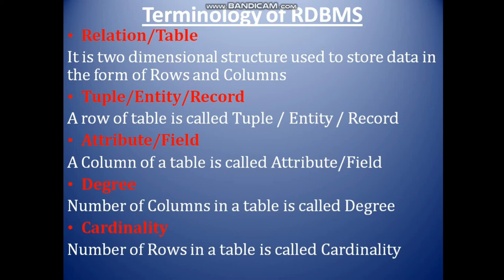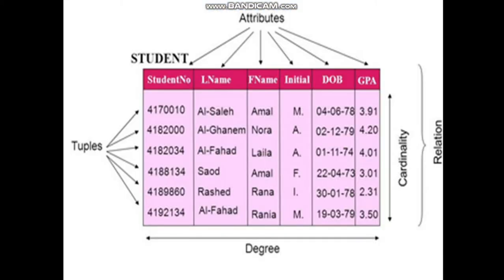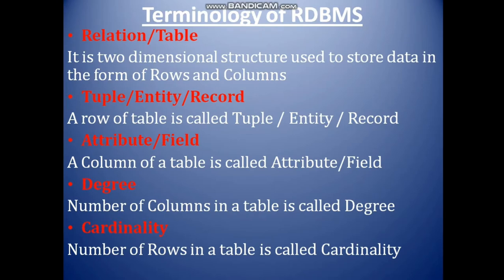So once again I'm going to repeat. Relation or table: the collection of rows and columns is called a table or relation. But there is a little bit of difference between table and relation, which I have discussed in the class. When tables are linked to each other, then we cannot say they are just tables. In that case, tables are called relations.